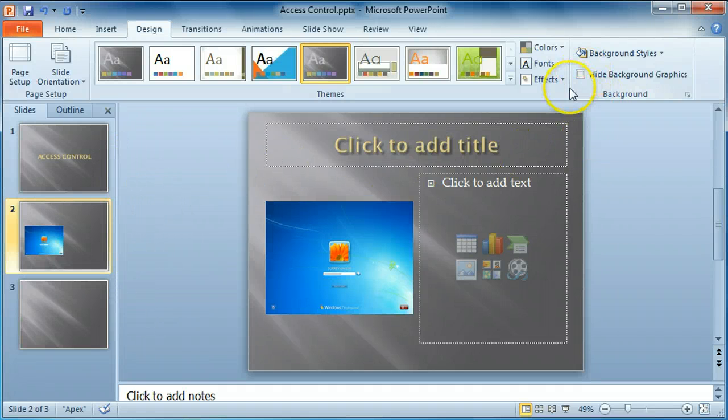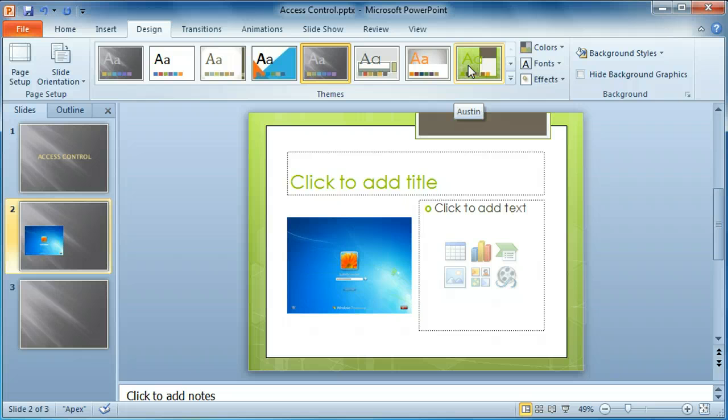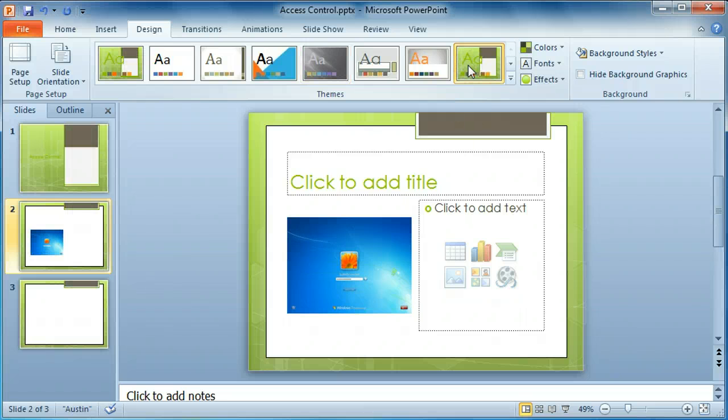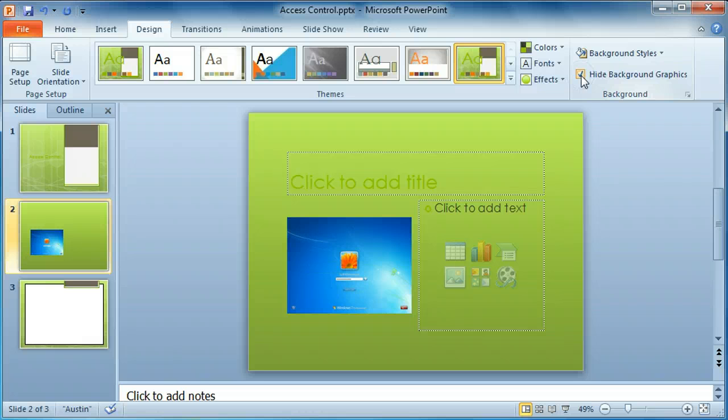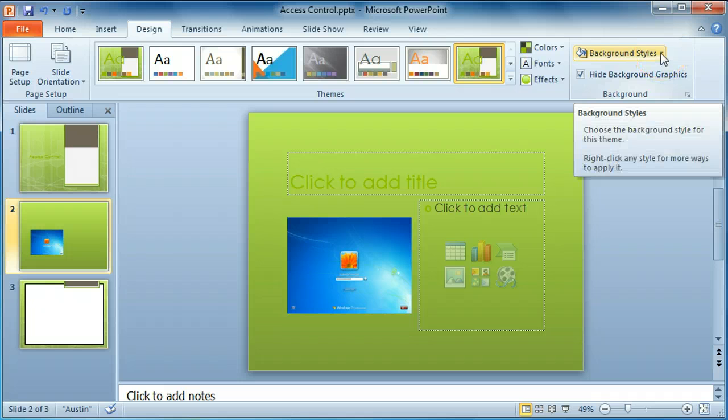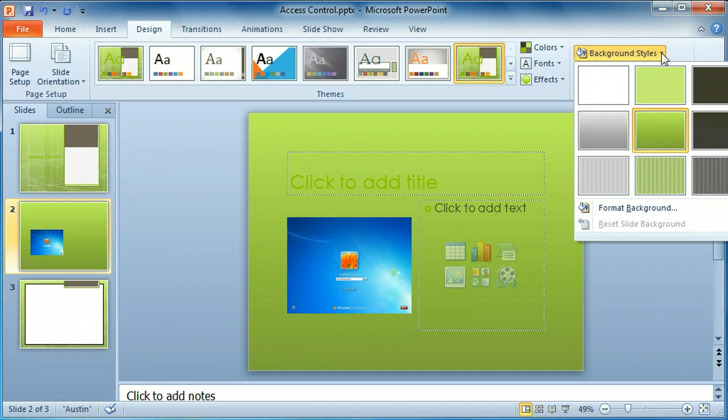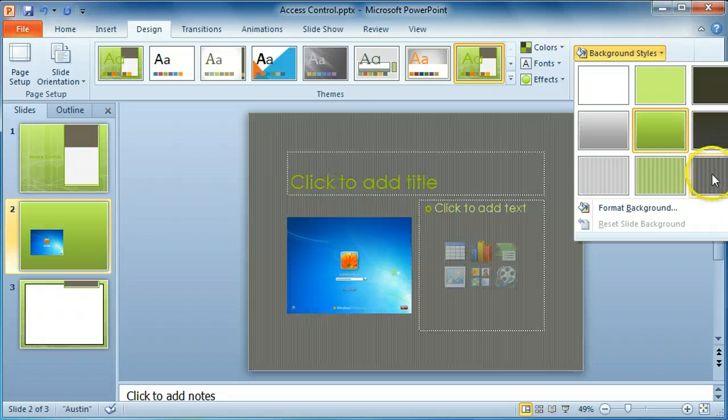We can choose to hide the background graphics on a particular slide, but in this case there are no background graphics, so let's try something that does have a background graphic. We can also change the background styles to a different color or a different look.